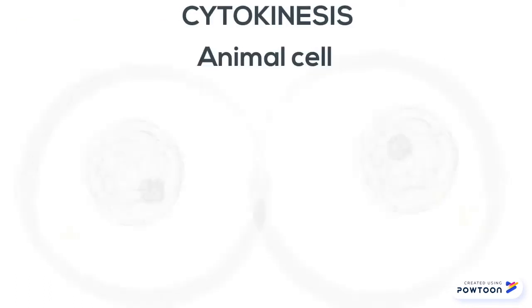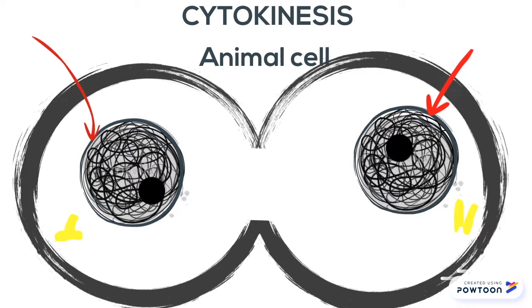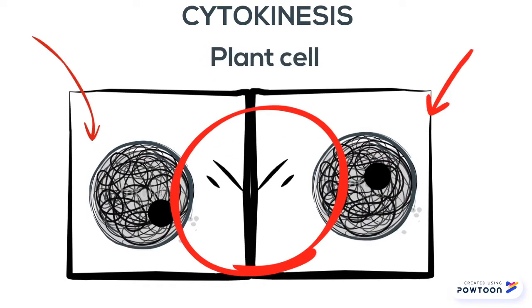In cytokinesis for animal cells, the cytoplasm is pinched into two equal parts by cleavage furrow formation. Each daughter cell has its own nucleus and organelles. In cytokinesis for plant cells, the cell divides by using a cell plate made of vesicles, helping it divide into two equal parts, since the cell wall is not capable of forming a cleavage furrow.